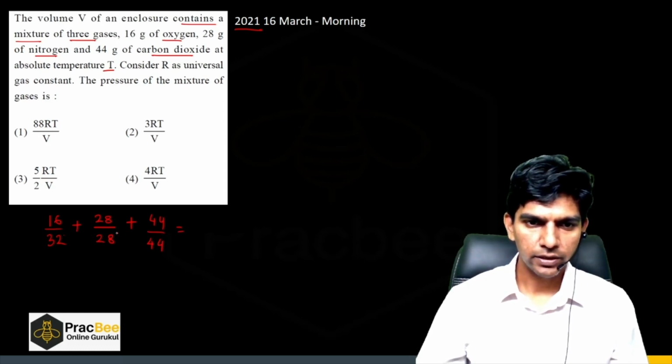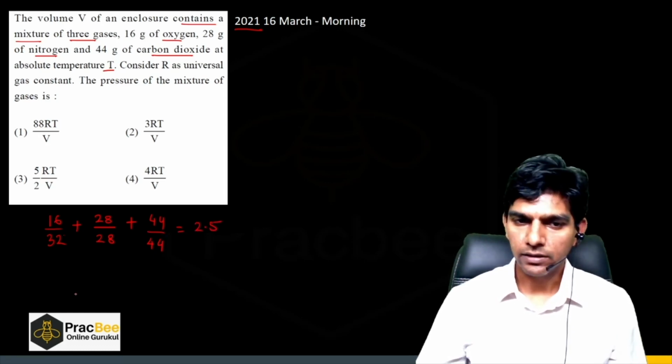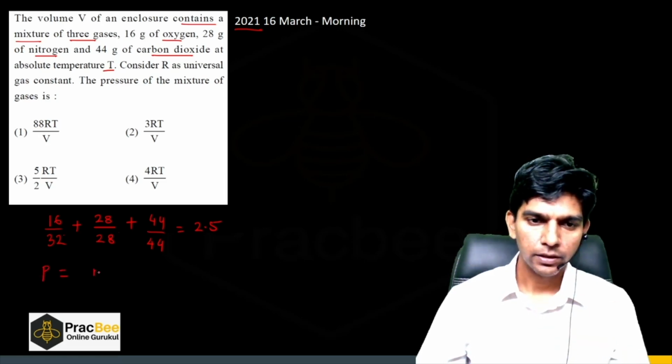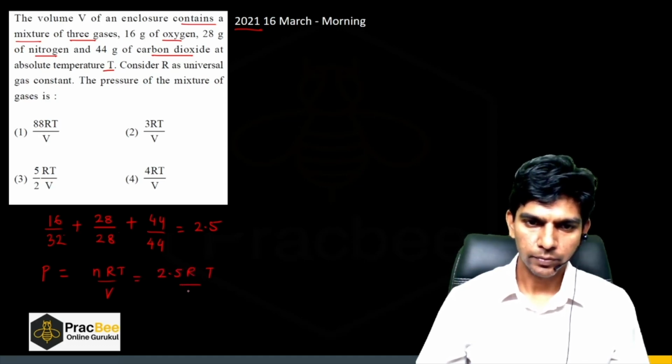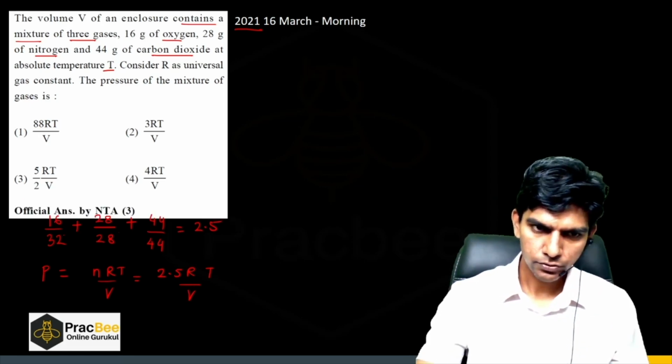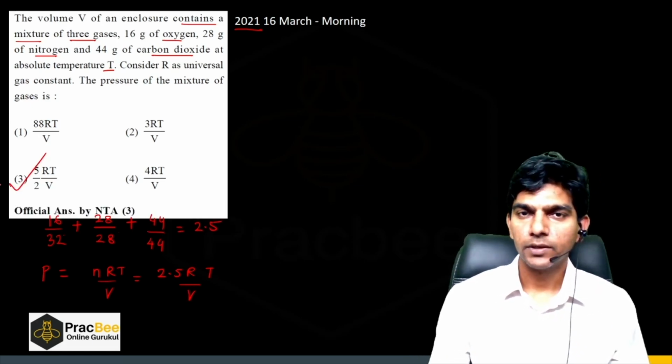So it will be 0.5 plus 1 plus 1, so it will be 2.5. Now let us apply the ideal gas equation, and we have to find the pressure. So pressure will be nRT by V. So n is 2.5, so 2.5 RT by V, so 5 by 2 times RT by V. So option 3 is the right answer.